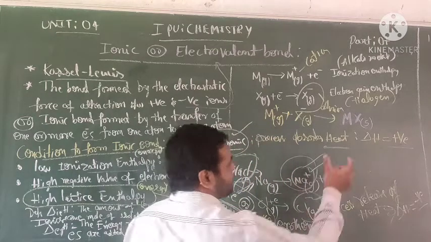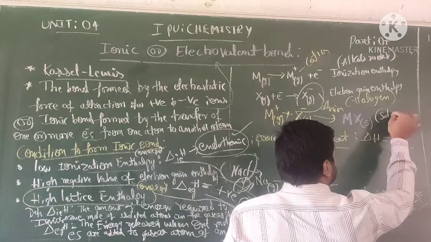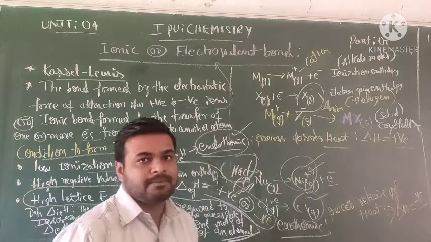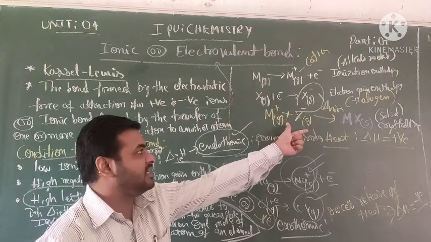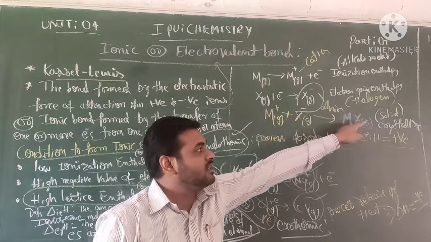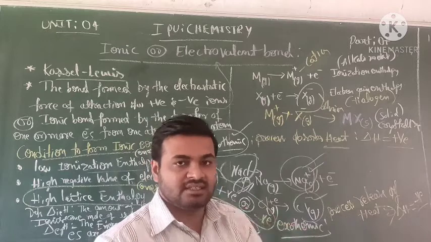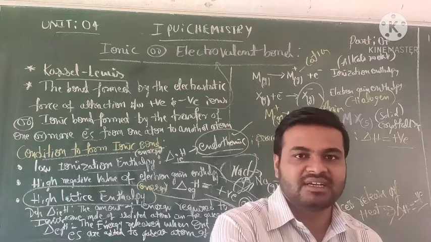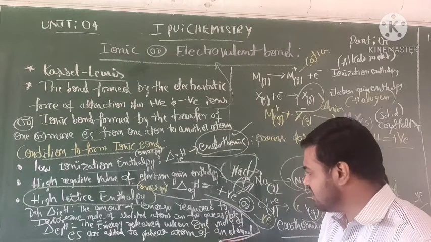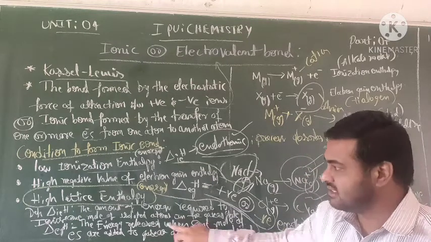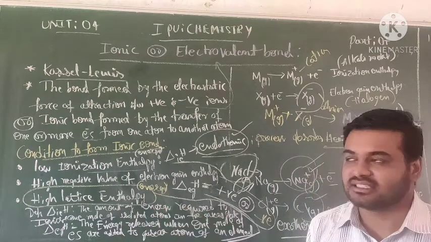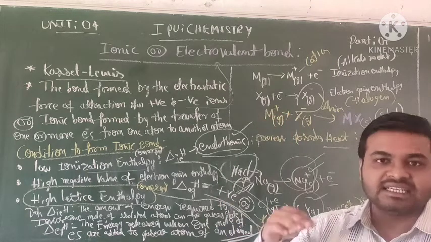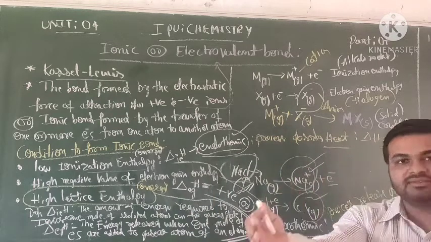This is called a solid crystalline. So gaseous cations and anions give solid substances, meaning the solid crystalline compound is lost to form gaseous atoms of elements, in electron gain enthalpy and ionization enthalpy. Clear?